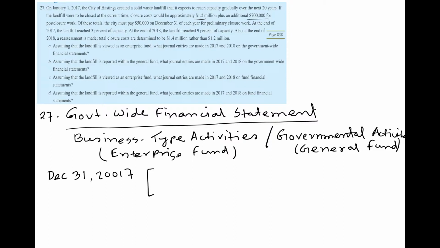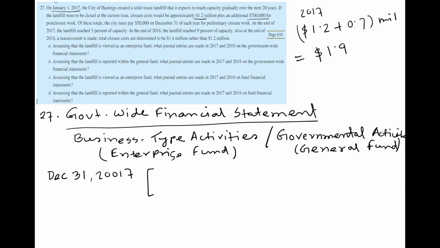So total at this point on January 1st, 2017, the total closure and post-closure cost is here: 1.2 million, plus here the post-closure cost is 700,000, that means 0.7 million, and the two together our total cost is 1.9 million.